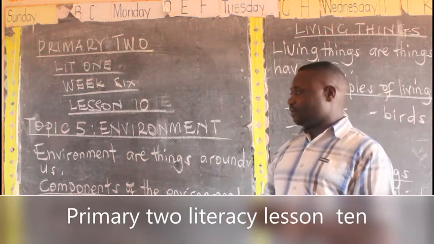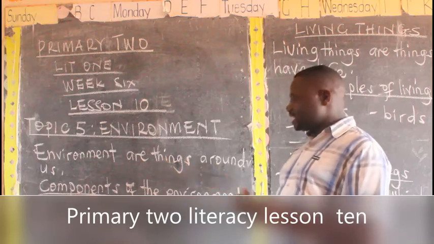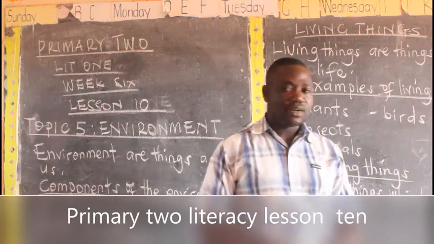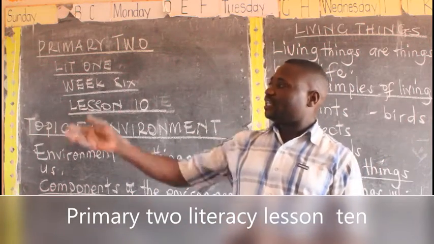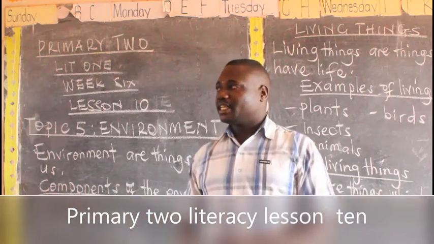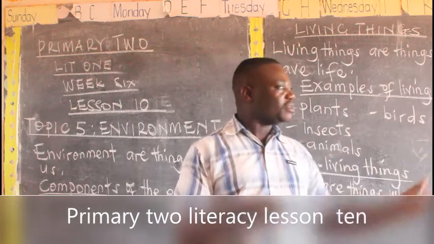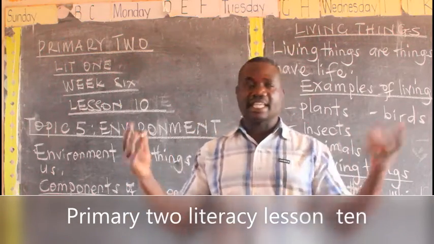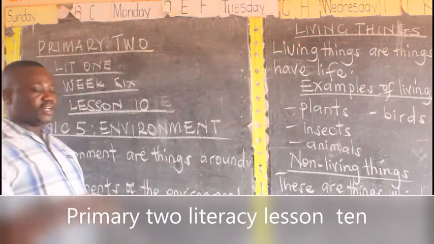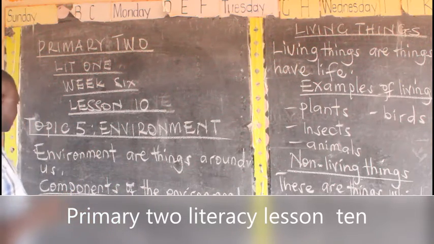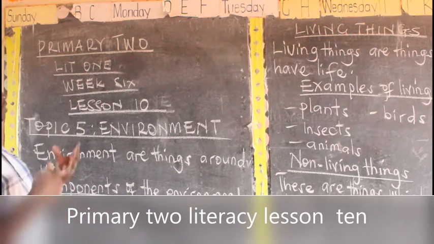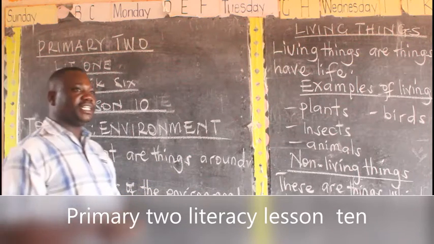Environment are things around us. We are able to see plants where you are. There are plants there. There are buildings. There are also houses. We have animals, even the air. There are very many things, even the cars, we can call them vehicles. So all those things that surround us, we term them to be environment. We are saying that environment are things that surround us, or things around us.